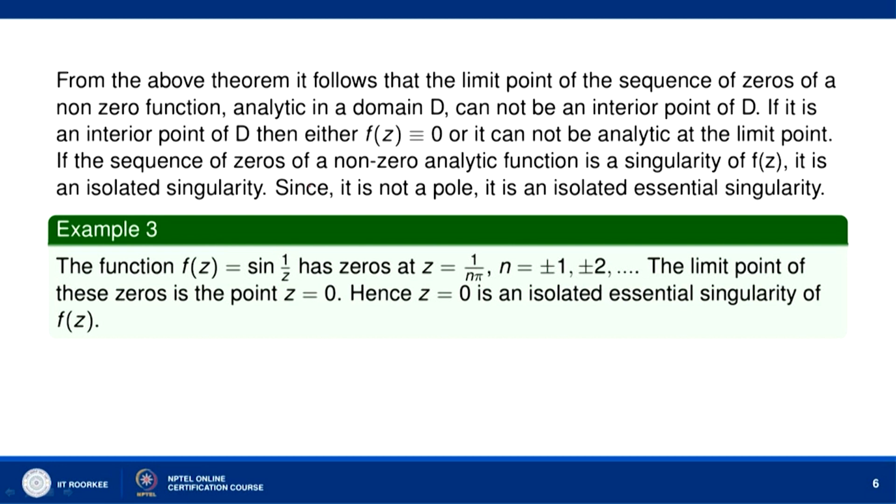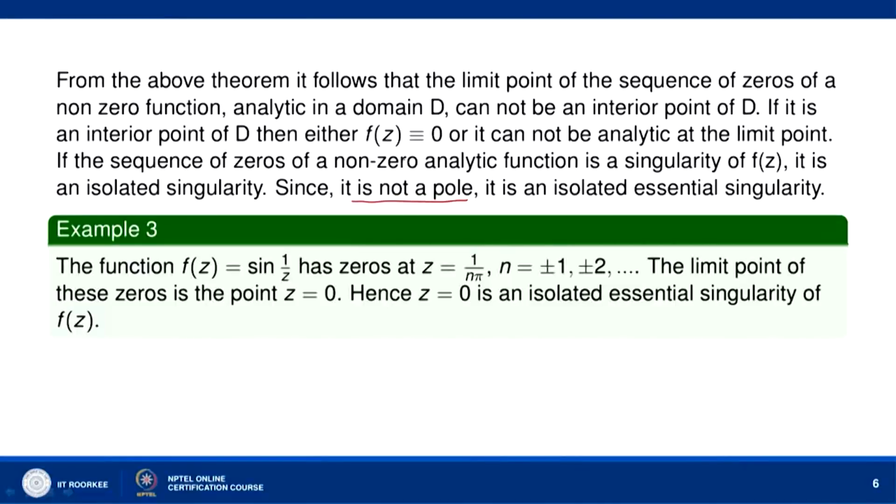Okay. So, if the limit point of the sequence of zeros of a non-zero analytic function is a singularity of f(z), it is an isolated singularity. Now, this isolated singularity cannot be a pole, because in any neighborhood of this singularity, f(z) is not becoming indefinitely large. In every neighborhood of this singularity at z equal to say z naught, we have infinitely many zeros of the function f(z). Okay.